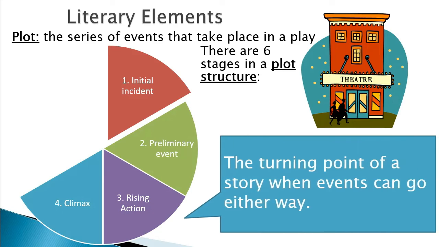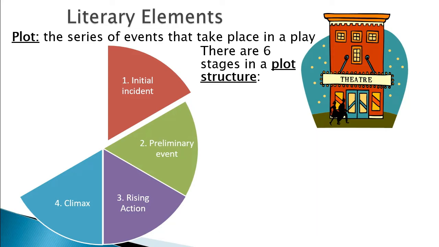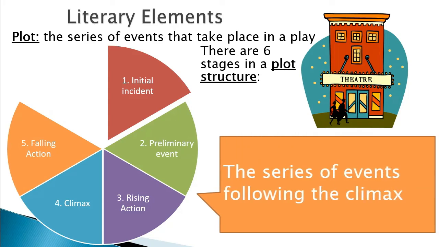That tells us that the very next one, which is the fourth stage of plot, is the climax. The climax is the turning point of a story when events can go either way. That is just the highlight, the turning point. That is the peak of the story, the peak of the play, the peak of the drama, as the case may be. And then we have the fifth one, which is the falling action, the series of events following the climax. After the climax, what happens next? The falling action is like a graph. It now begins to come down. That is what the falling action is all about.